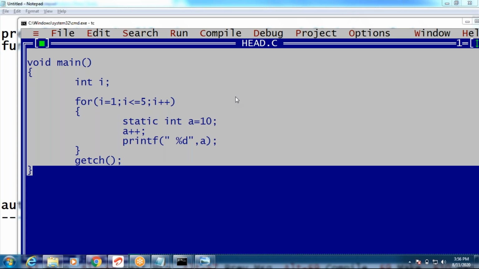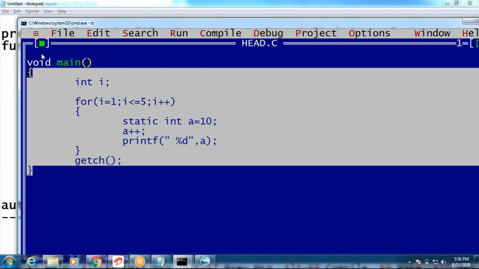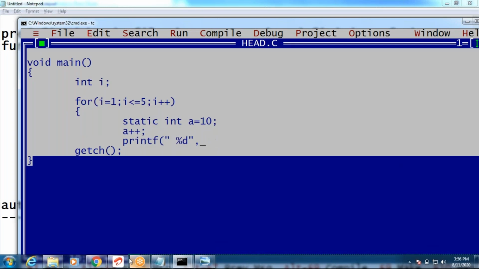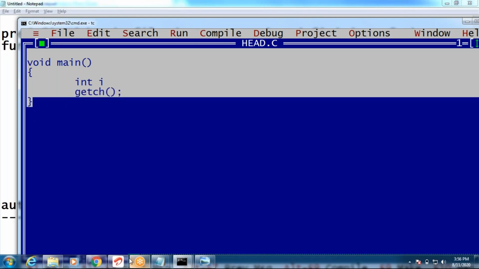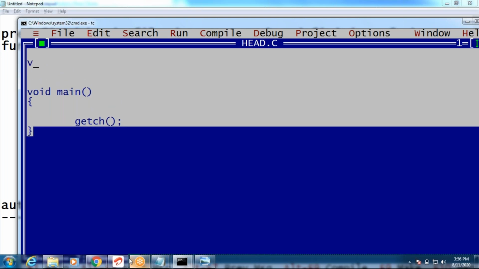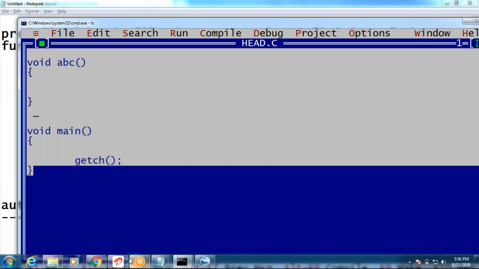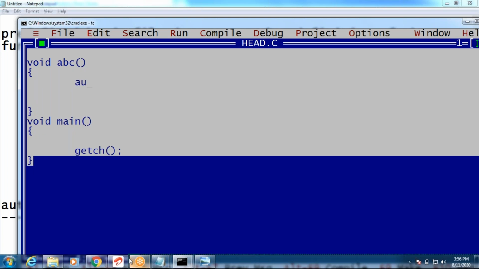The same function, guys. Now I want to write a void ABC. Tell me the output, guys. Now this is a function. How many times am I calling this function? See this. We have declared auto int a equals 5, static int s equals 5, then plus plus a, plus plus s. Print the a and s values.